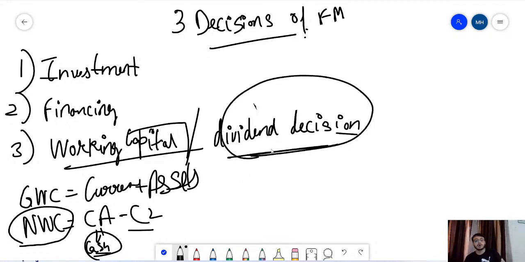Okay. Then dividend decision we know. But how much dividend? We talked about dividend in the previous session. What exactly is the dividend? Because out of the profit that the company makes, out of that profit, some amount is given as the dividend to the shareholders, and some amount is kept as your retained earnings. Right? So dividend we know, and then how much dividend to be paid, how much dividend not to be paid, it depends upon the company's discretion.